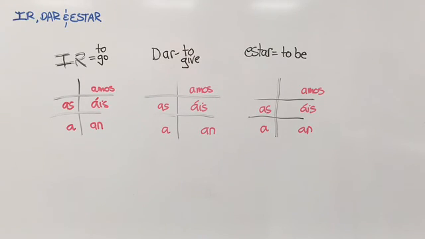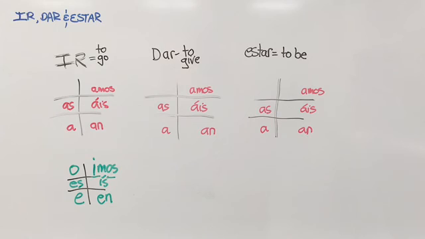And you remember from our video on IR endings that they were similar to the ER endings. They're o, s, e, then imos on the upper right, ís in the middle there, and then en on the lower left. And you'll say, well, how come you've changed them now?